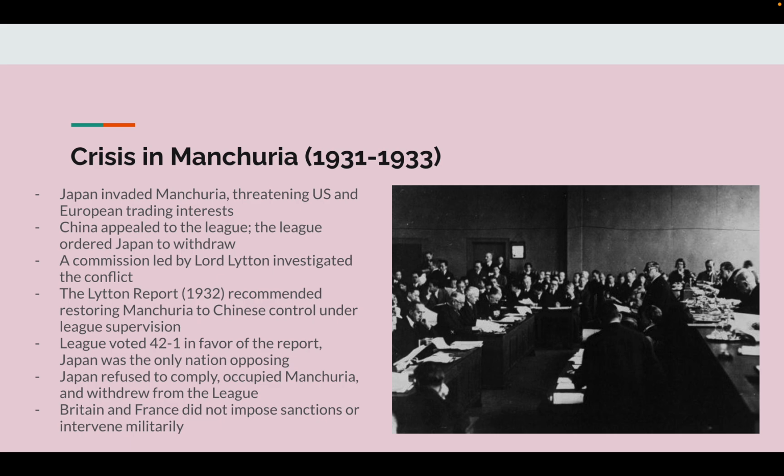The Lytton Report in 1932 recommended restoring Manchuria to Chinese control under League supervision. The League voted 42-1 in favor of the report. Japan was the only nation opposing. Japan refused to comply, occupied Manchuria, and withdrew from the League. Britain and France did not impose sanctions or intervene militarily.